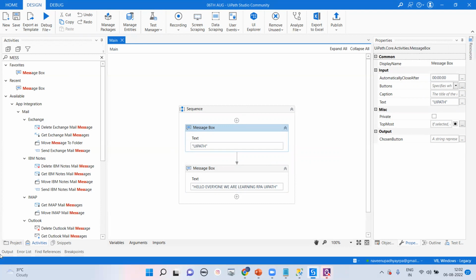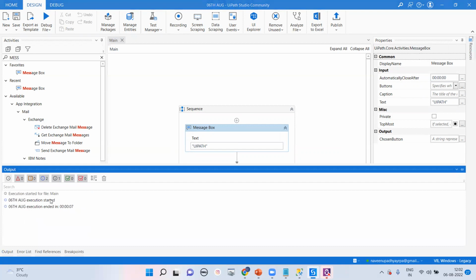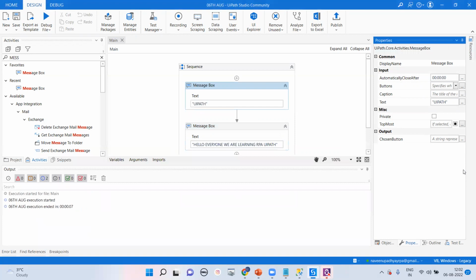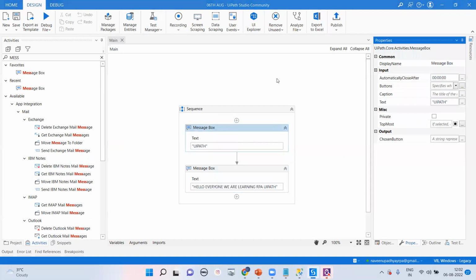If you ask me what is the response of the bot, in how much time we have automated the process, here we are getting 7 seconds. If you ask me about 7 seconds also, I will tell you it's possible to do in 1 second also. That is the response time we can get here.